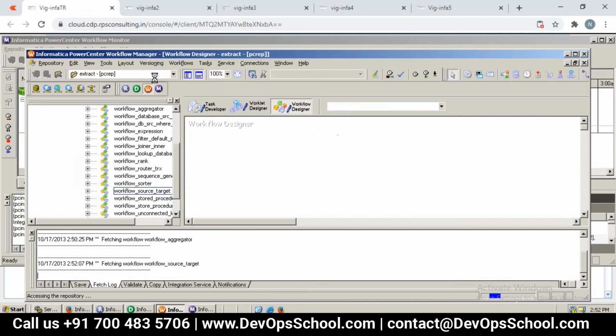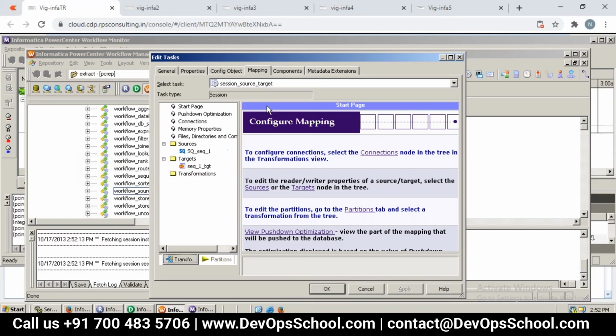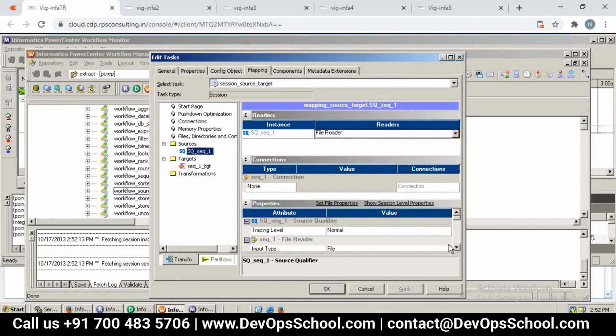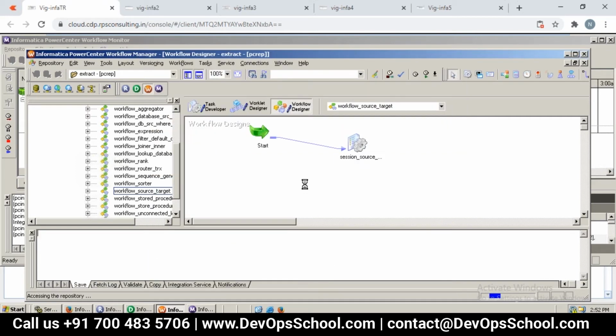source underscore target. Now here I'll change it to a wrong path. So we should get that error message, which can be seen from the log files. Let's go and see that. Select this source, and here I'll just change the path. Let us say I'll put source1 instead of source. Now we should get this workflow failure, right? Why? Let us go and see.